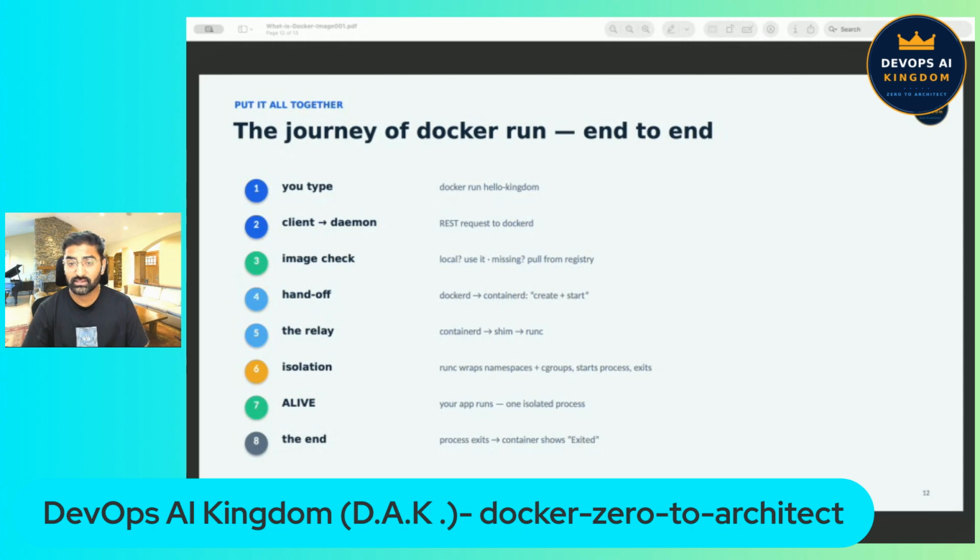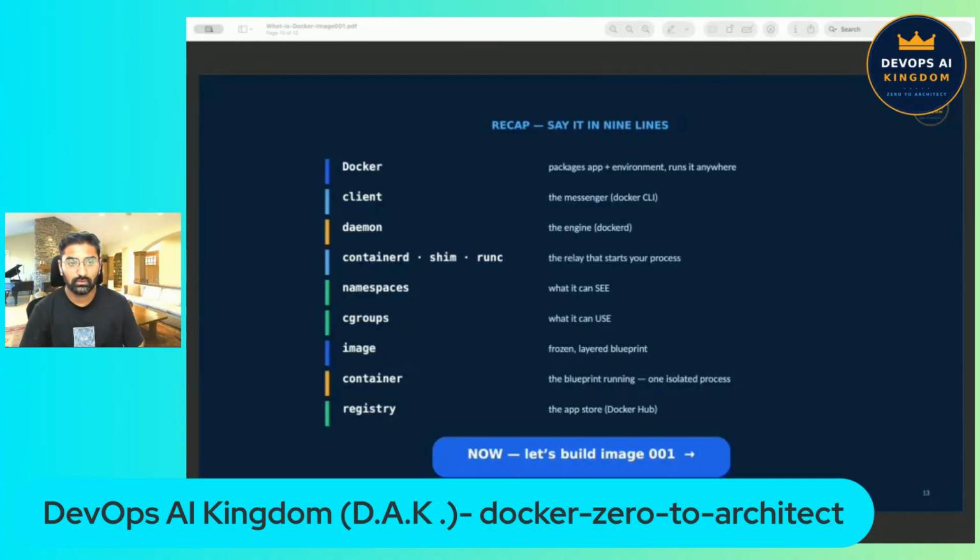The container is alive. And step 8: when your application process ends, the container stops and it's listed as exited. This is everything Docker does end to end. Believe me when I say it, you now understand this machine better than many people already working in the field.